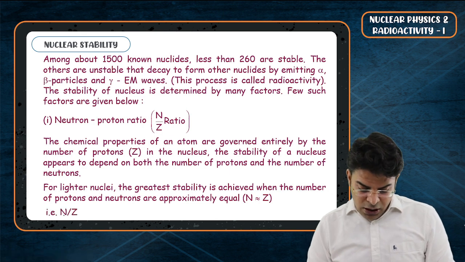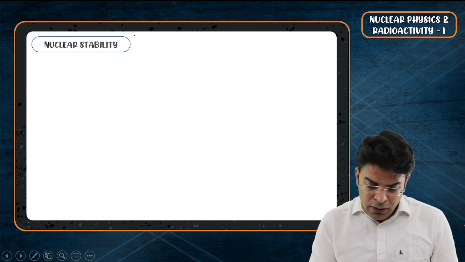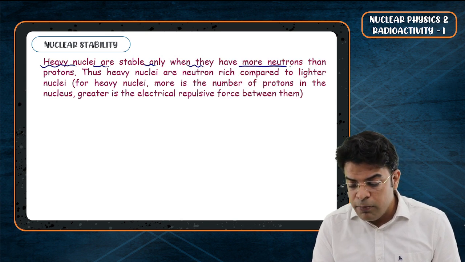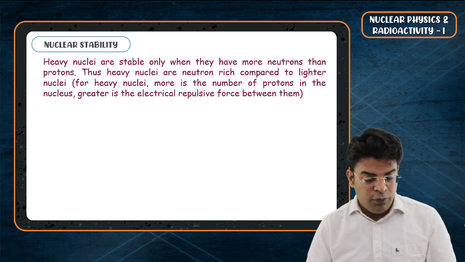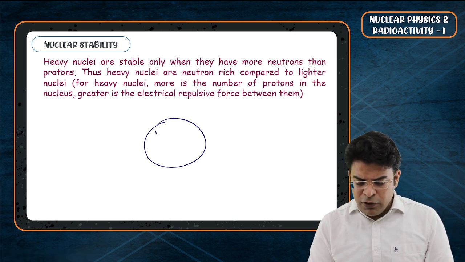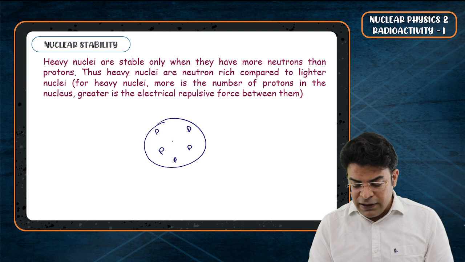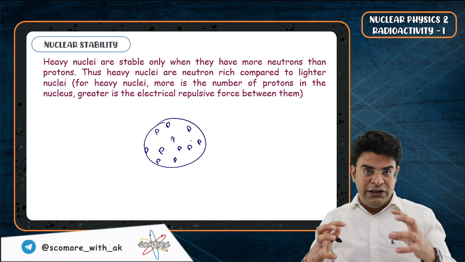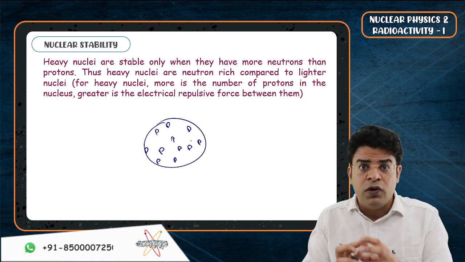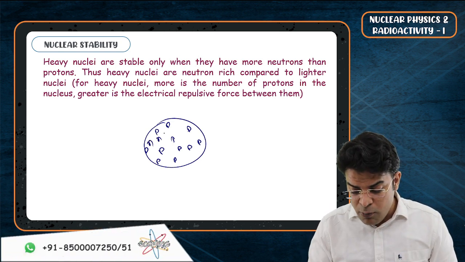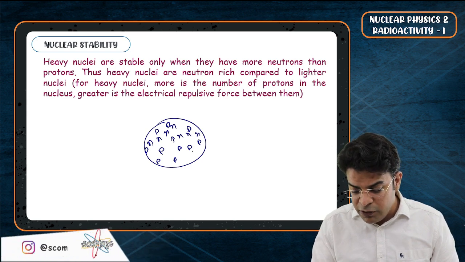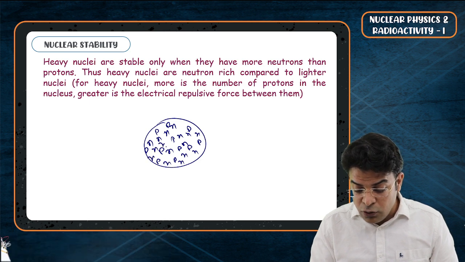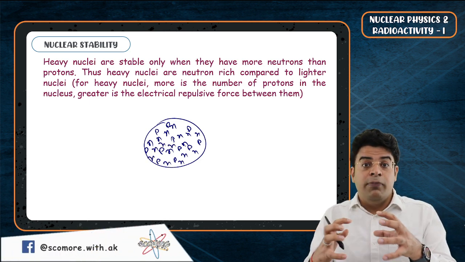Now bachcho, talking about larger nuclei. Heavy nuclei are stable only when they have more neutrons than protons. To understand, as the number of protons in a nucleus increases, the Coulombic force of repulsion between the protons will increase. To keep a heavy nucleus stable, there should be more and more neutrons present in between these protons so that the nuclear force dominates over the Coulombic force of repulsion.